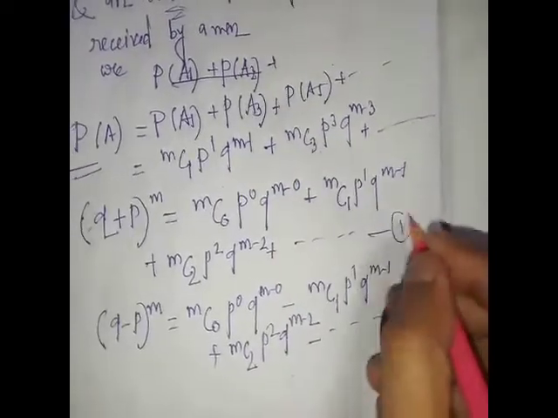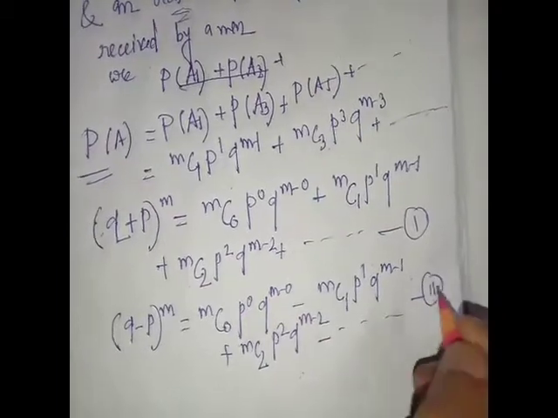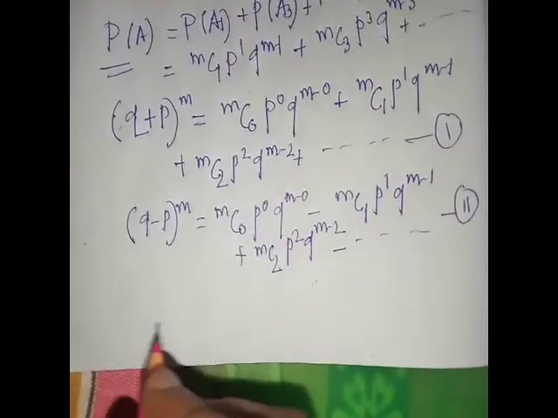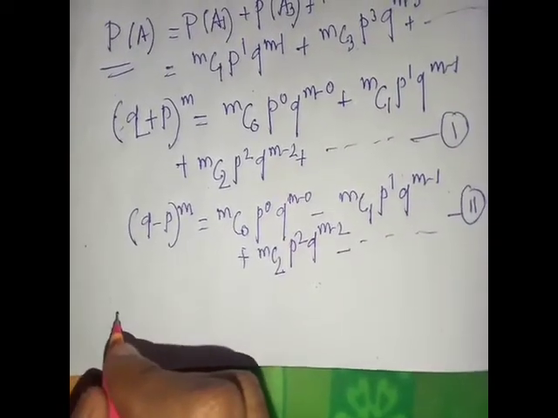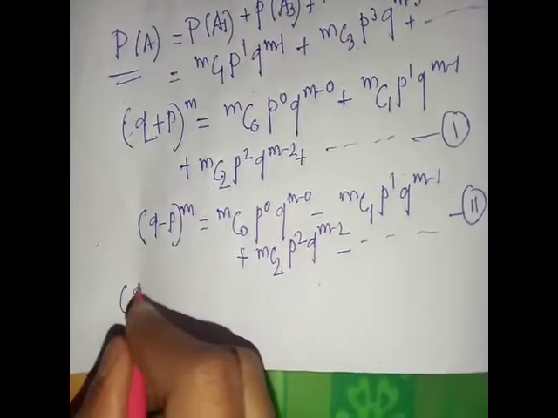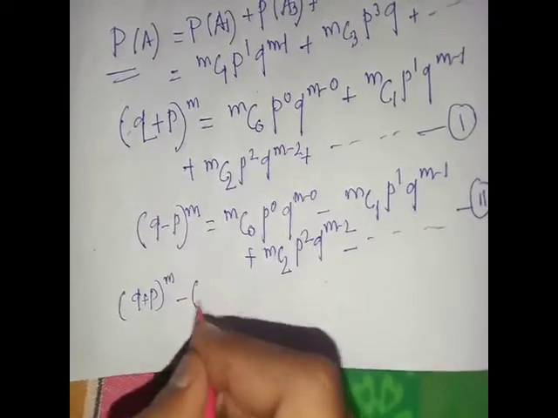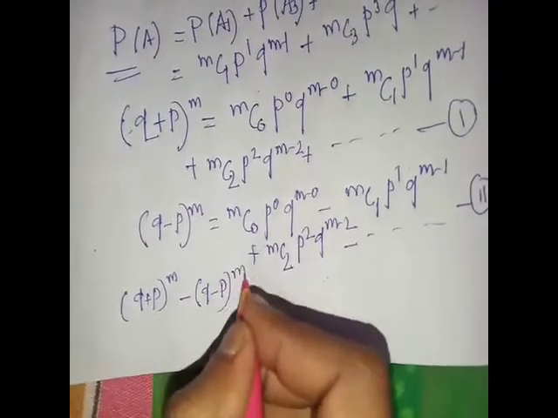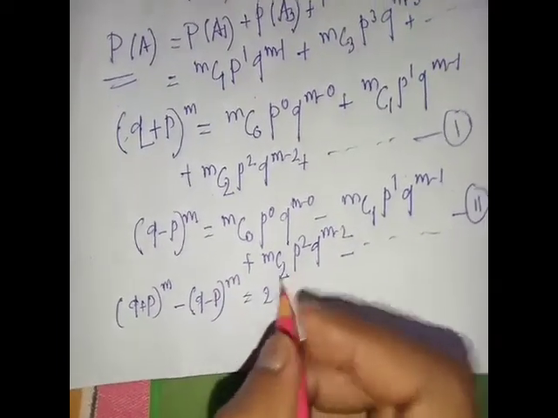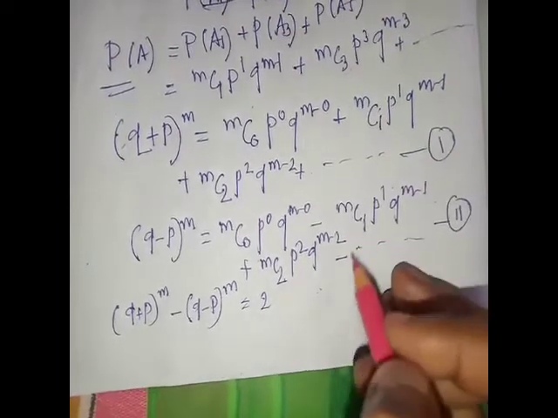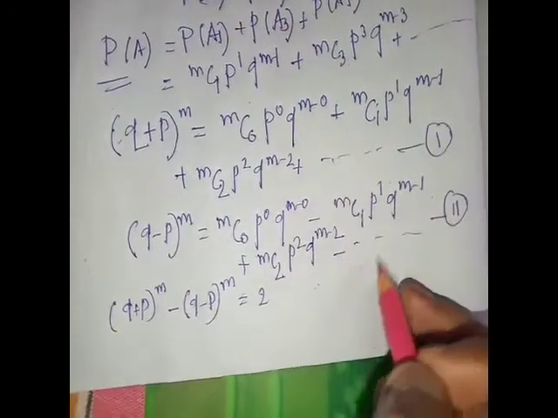Now we subtract 2 from 1. We get (q plus p) whole to the power m minus (q minus p) whole to the power m equal to, as we subtract, this term cancels, similarly this term and this term also cancel.